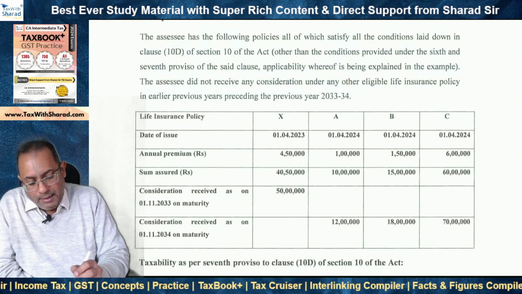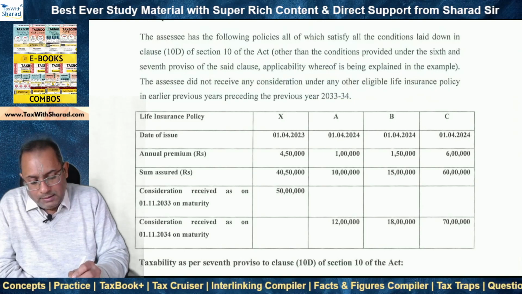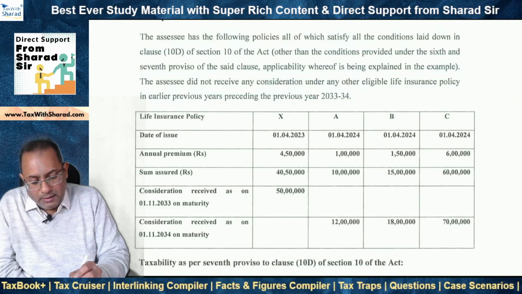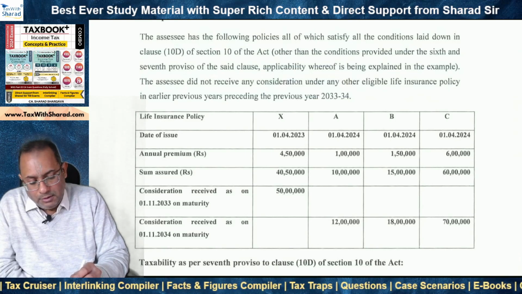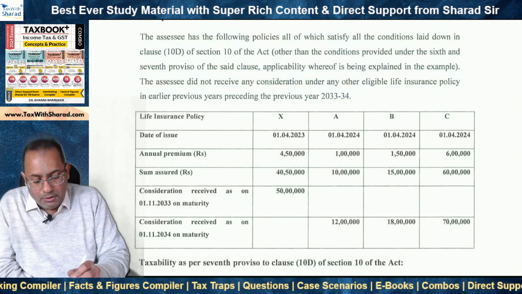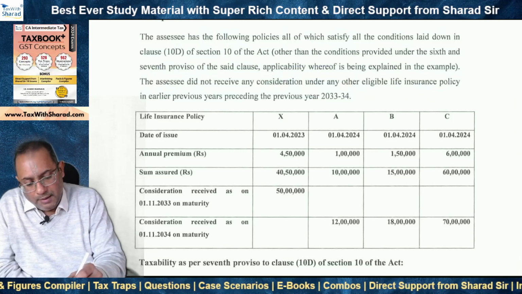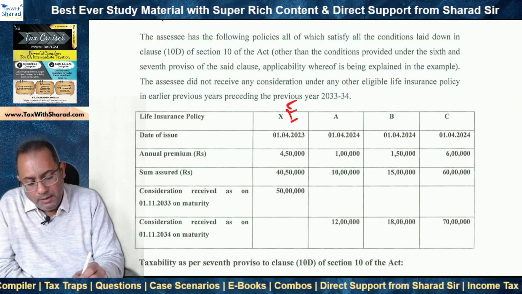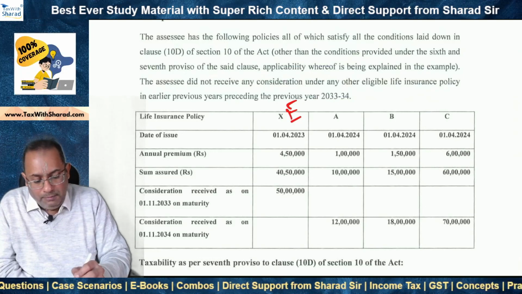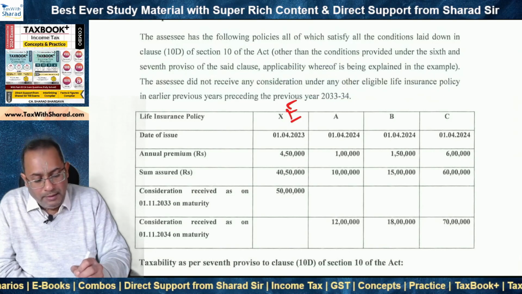Now 50 lakh was received from policy X, and we now consider exemption for policy X because the sum of annual premium is not 5 lakh rupees, and therefore the policy X can be taken to be exempt. And we are assuming here that the SSE claimed exemption in respect of policy X under section 10(10D), right?